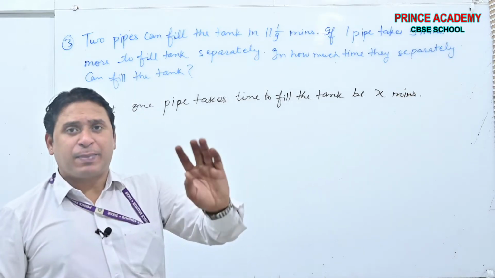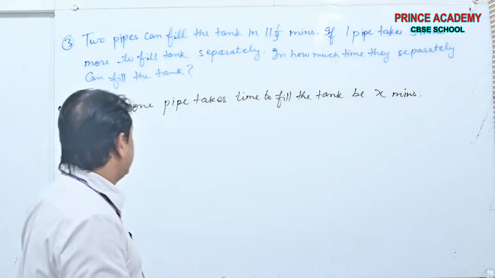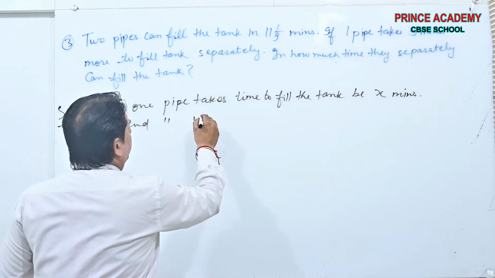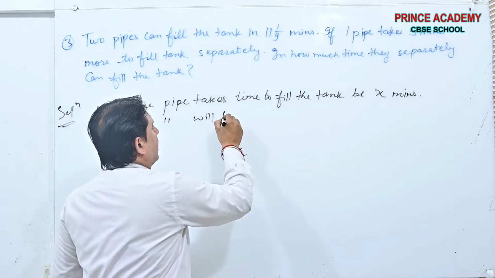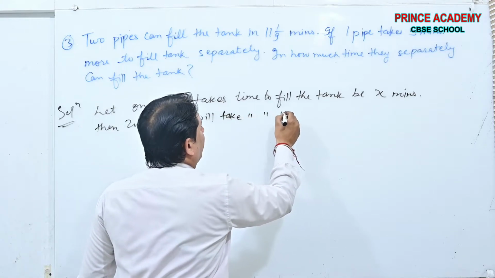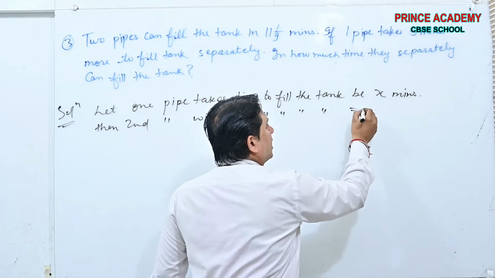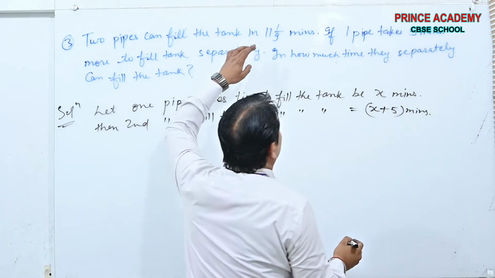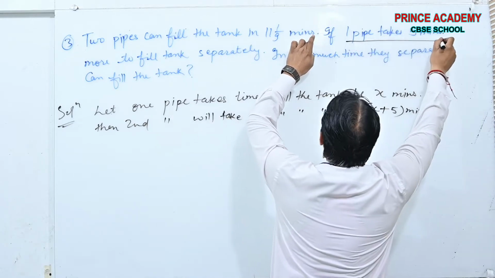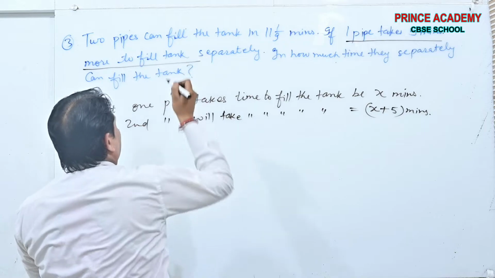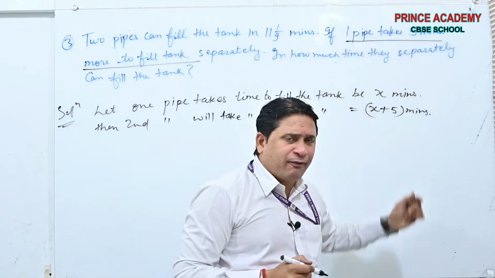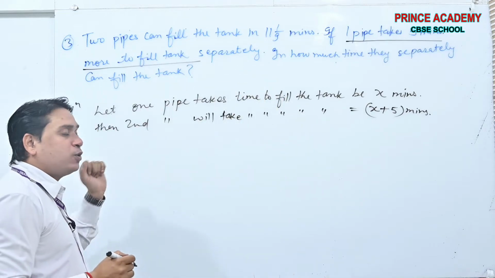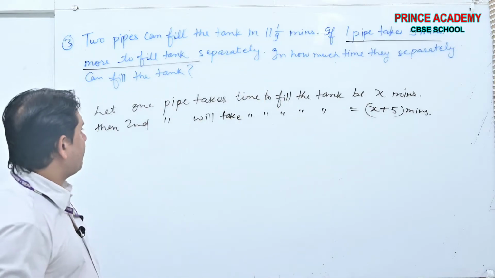Then the second pipe will take X plus 5 minutes to fill the tank. Why beta? It was already said one pipe takes 5 minutes more to fill the tank. If one is taking X minutes, the second will take X plus 5 minutes. Done?